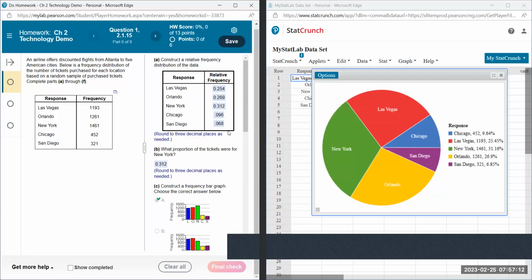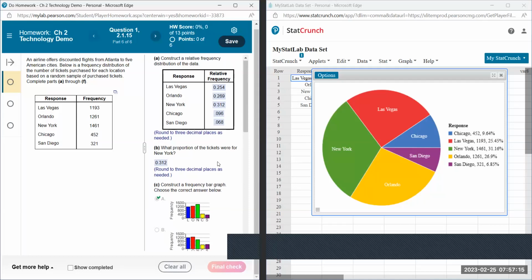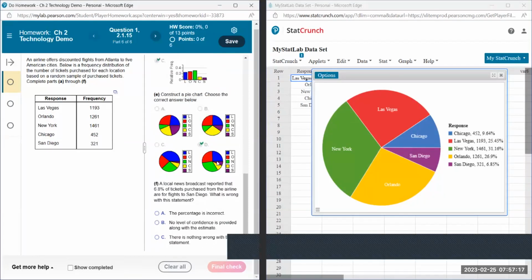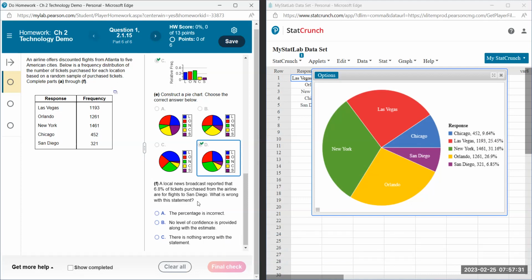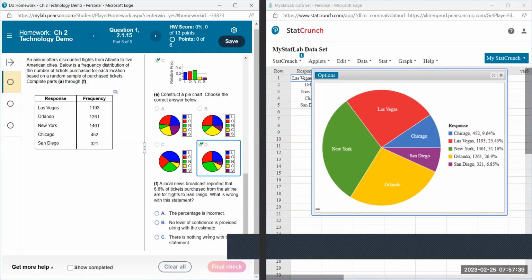Well, for this sample, it's true that about 6.85% of the tickets came from San Diego. And now they're saying, what's wrong with the statement? Because the news reporter is saying that about 6.8% of the tickets purchased from the airline were to San Diego. Okay, so the percentage is incorrect. No, the percentage was correct. We just checked it. No level of confidence is provided along with the estimate, or there is nothing wrong with the statement.